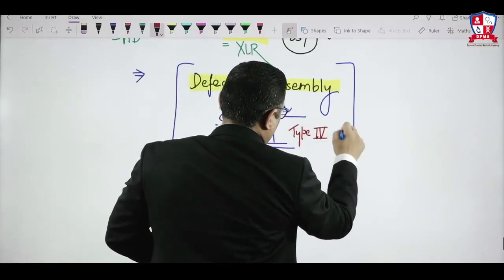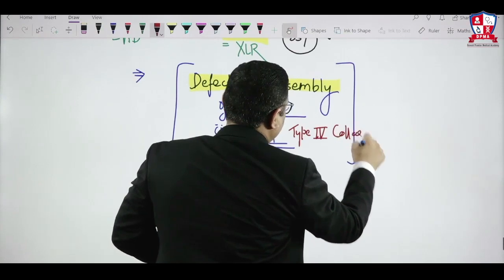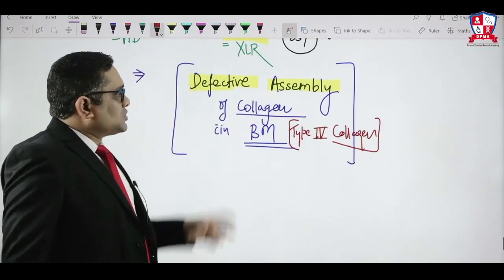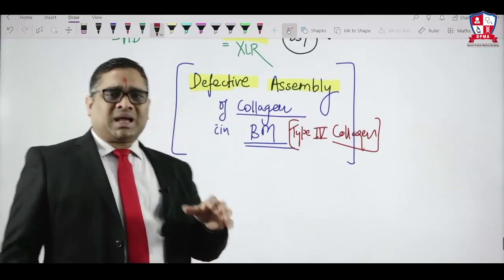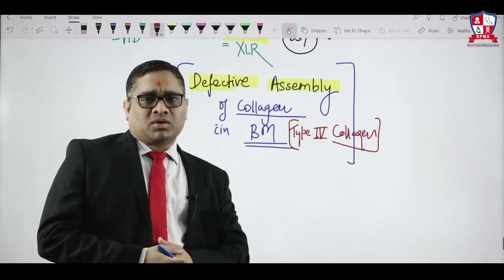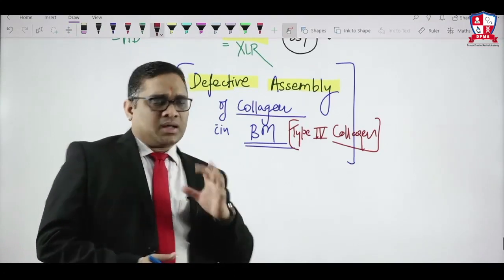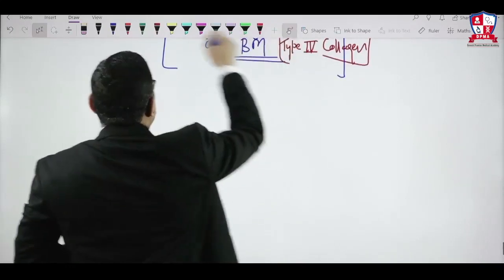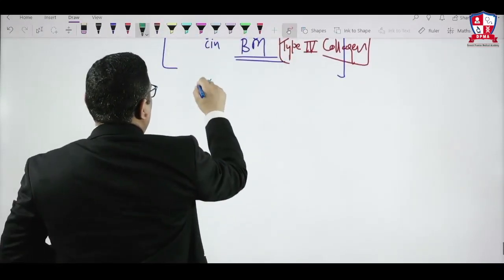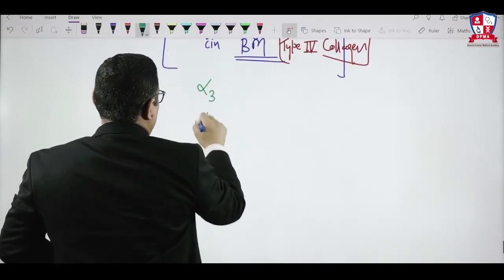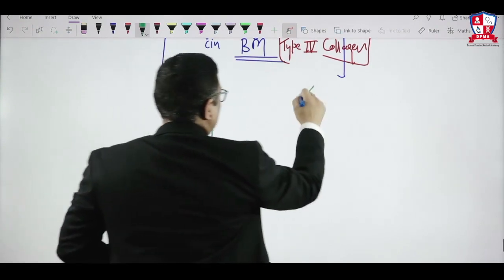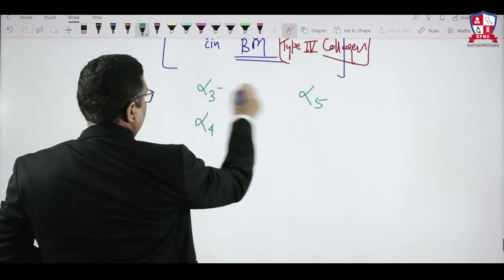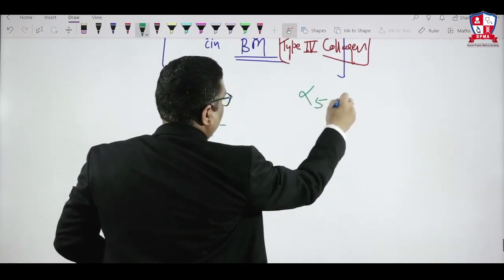This was a previous year All India question also, so that is why I am repeating. Type 4 collagen is the basement membrane collagen. So what is the problem in Alport syndrome? It is the assembly of the collagen molecule which is defective, right? So remember, what is defective? Which chain of the collagen? Alpha 3, alpha 4 or alpha 5? So there are chains, right? So alpha 3 chain, alpha 4 chain, alpha 5 chain.